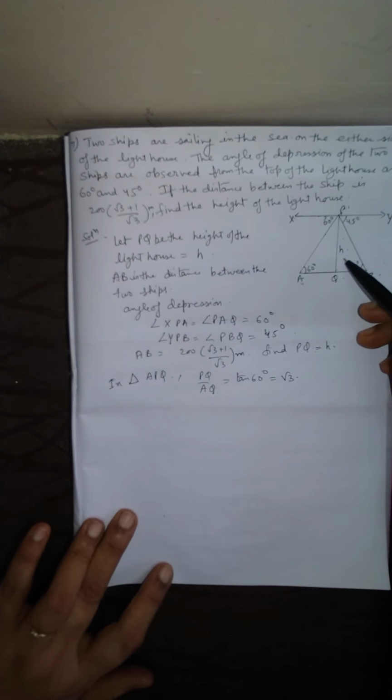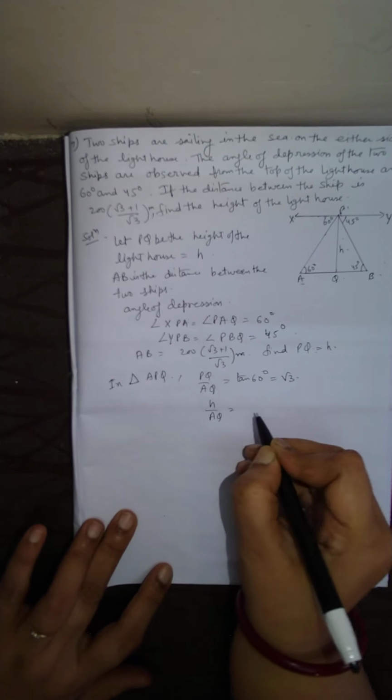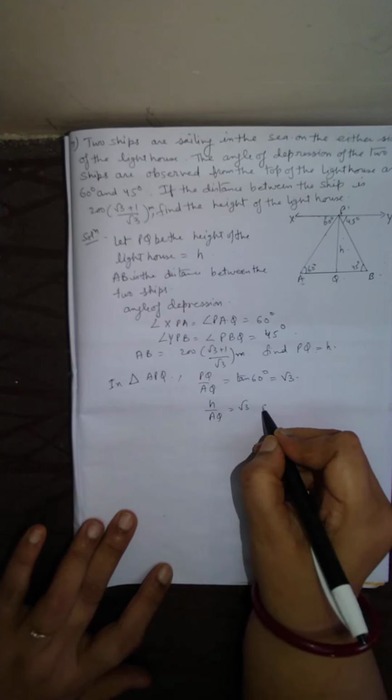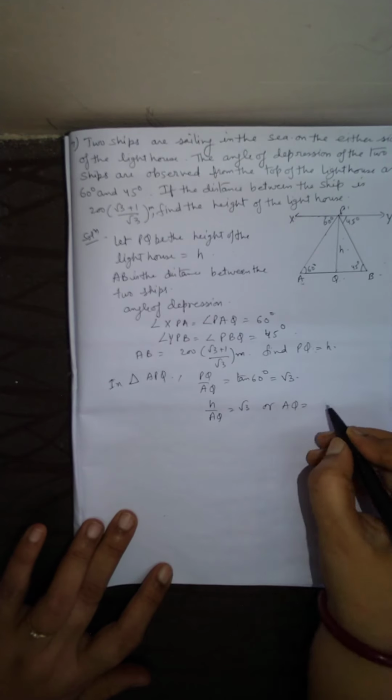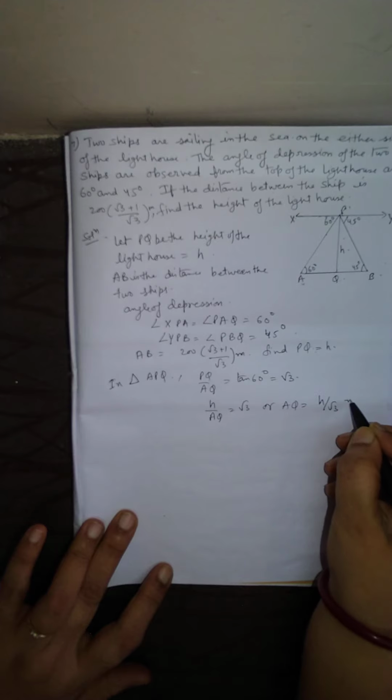PQ we have taken as H, so H by AQ equals root 3, or AQ equals H by root 3 meter.